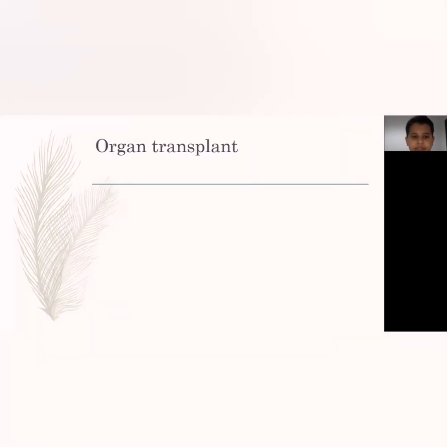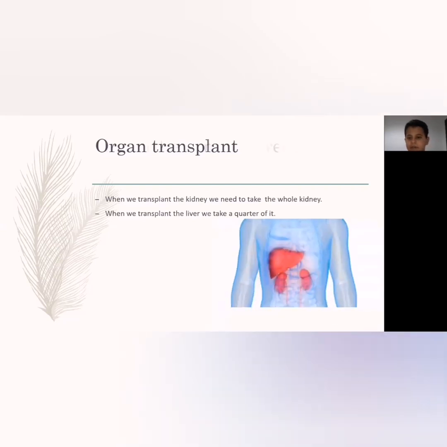Organ transplant. When we transplant the kidney, we need to take the whole kidney. When we transplant the liver, we take a quarter of it. Some pictures.